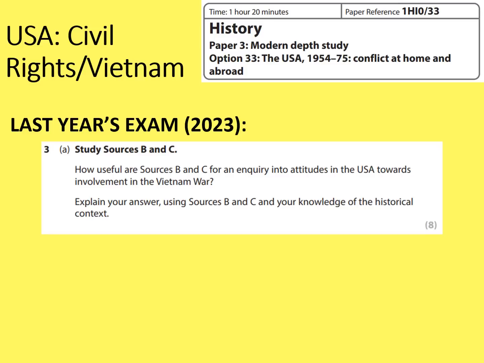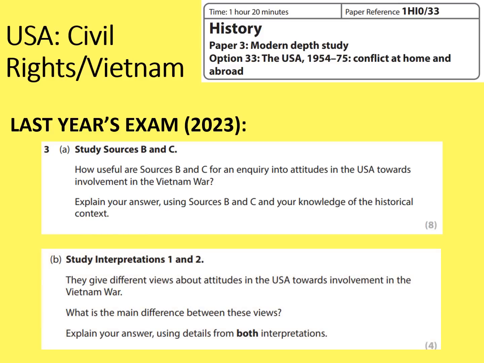The inquiry in question 3 was an inquiry into attitudes in the USA towards involvement in the Vietnam War. So the two sides here are really support and opposition. So question 3A was study sources B and C. How useful are sources B and C for an inquiry into attitudes in the USA towards involvement in the Vietnam War? And then question 3B was about the interpretations. They give different views about attitudes in the USA towards involvement in the Vietnam War. What is the main difference between these views?